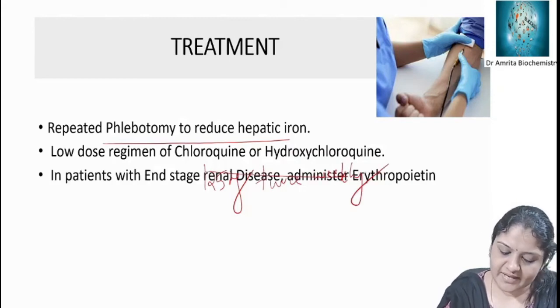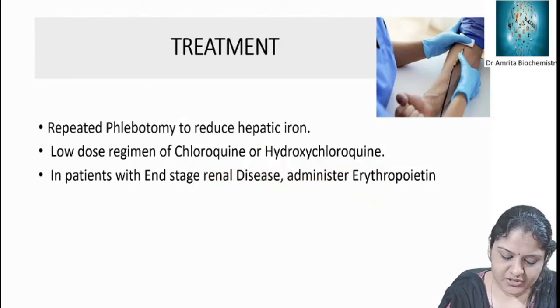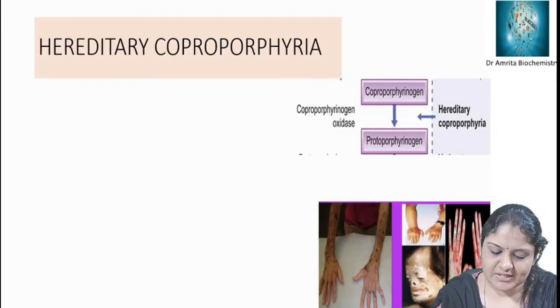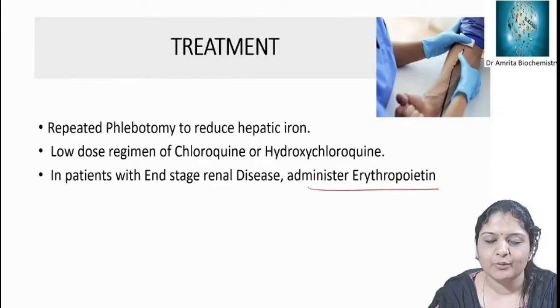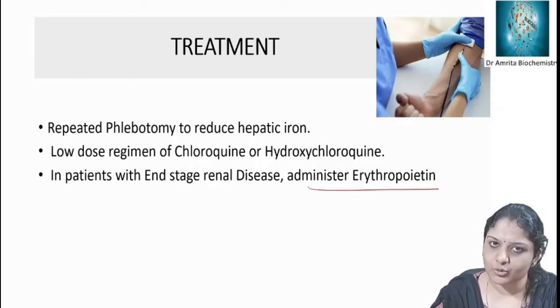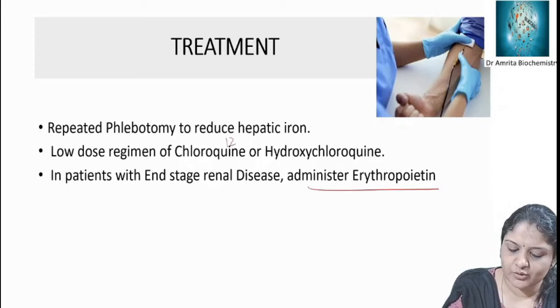Then in patients with end-stage liver disease, administer erythropoietin. So these are some of the treatment modalities for porphyria cutanea tarda: phlebotomy to reduce hepatic iron, and a low dose regimen of chloroquine or hydroxychloroquine, that is 125 milligram twice weekly.